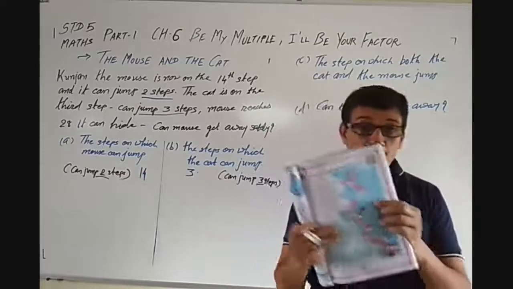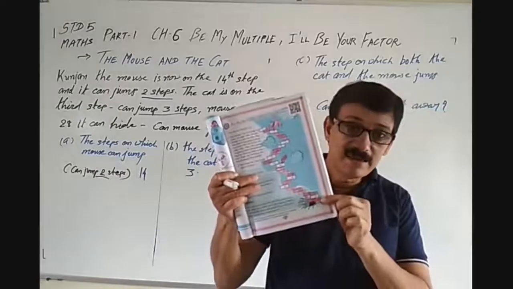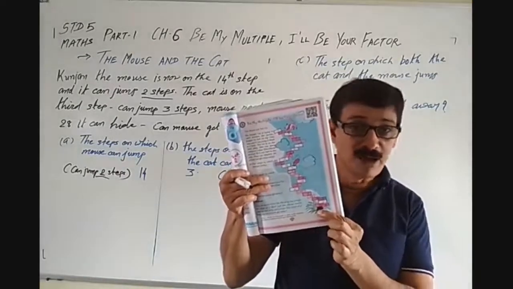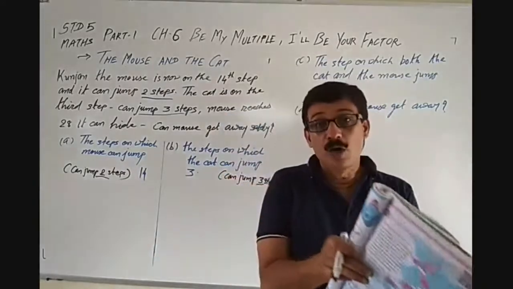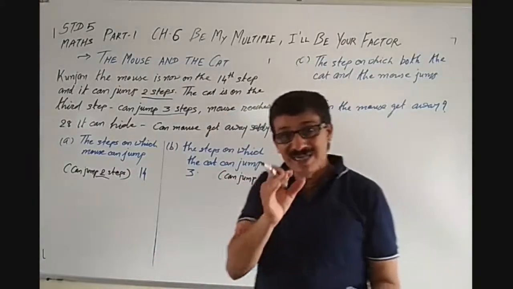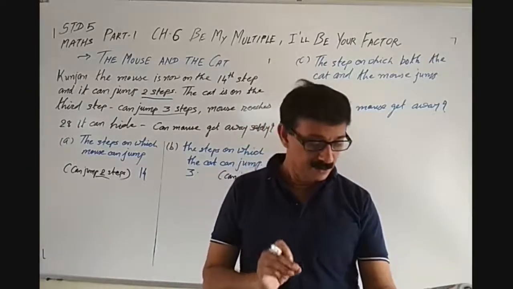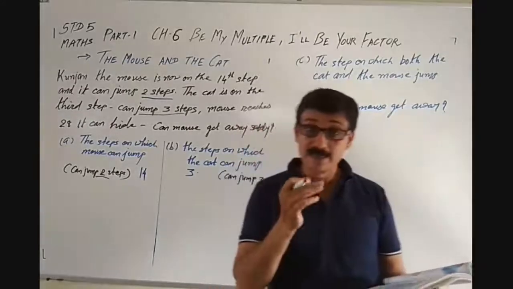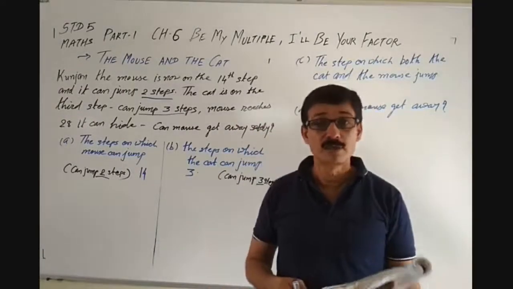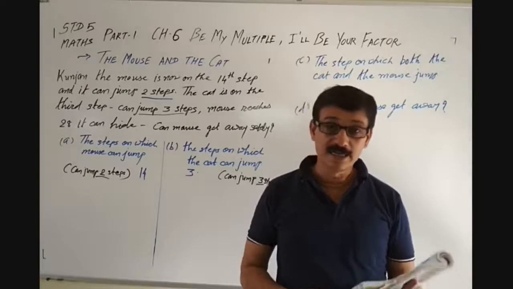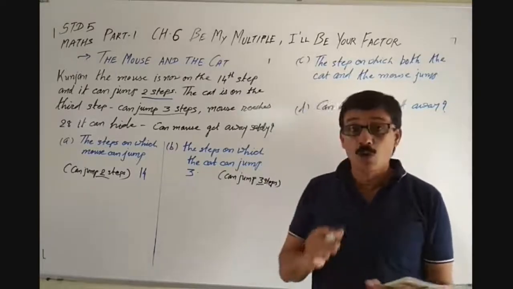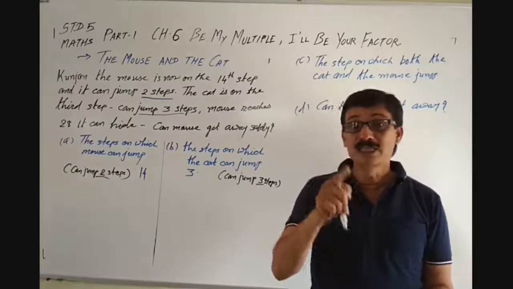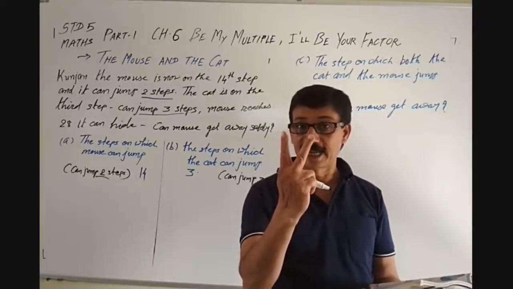See, total 28 steps are there. Here you can see it is a house or hole for the mouse, isn't it? So if the mouse can reach the 28th step, then it can go safely. It can get away safely. So whether the mouse can get away or not, that's what we want to find out, isn't it? So first of all, let's see on which steps the mouse will go. Remember, the mouse can go only 2 steps at a time, isn't it?